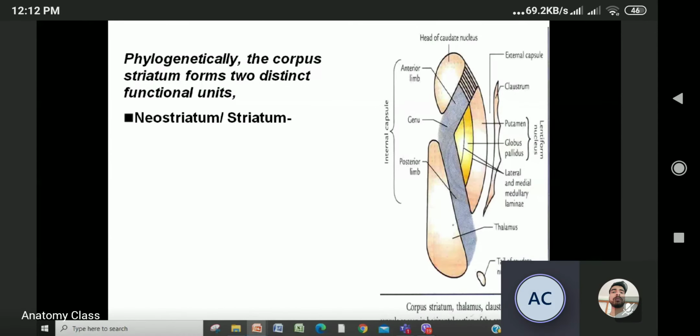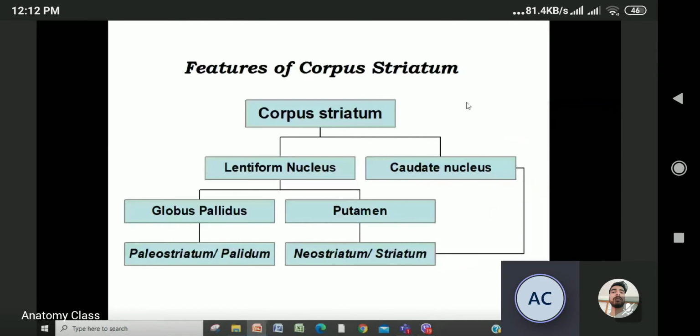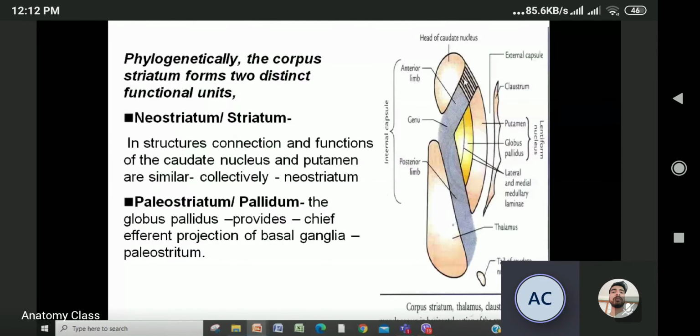Now, phylogenetically, the corpus striatum forms two distinct functional units, which I told you are the neostriatum and paleostriatum. In the neostriatum, the structure, connection, and function are between the caudate nucleus and putamen. Look at here, this is the head of the caudate nucleus and the putamen. These two are connected in the neostriatum. The neostriatum is the connection and function between the caudate nucleus and the putamen, so they are known as the neostriatum.